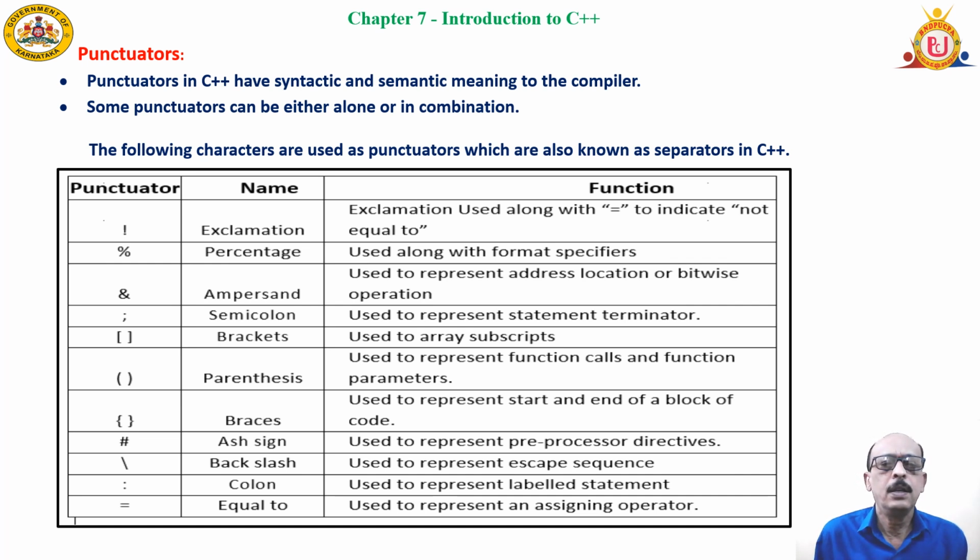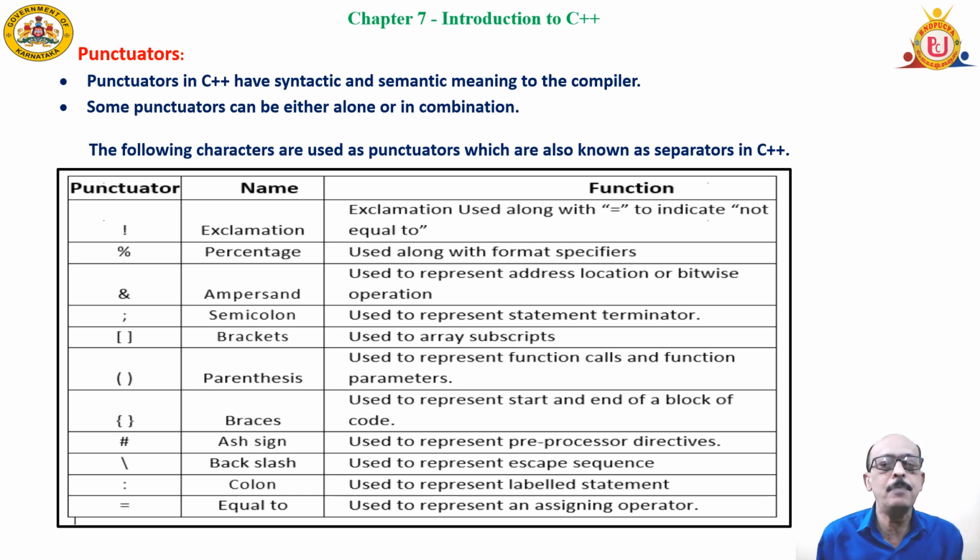Punctuators. Like we have punctuation characters in the English language, such as question mark, full stop, exclamation mark, etc., we have certain punctuators in C++ programming also. For example, the exclamation mark is basically used with the equality symbol to say not equal to. That symbol is used as a NOT operator and is also called a punctuator. The percentage symbol is used to format the output, and if it is used as an operator, it is used for finding the remainder.